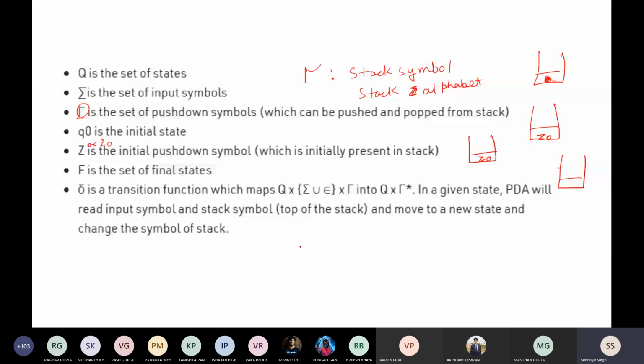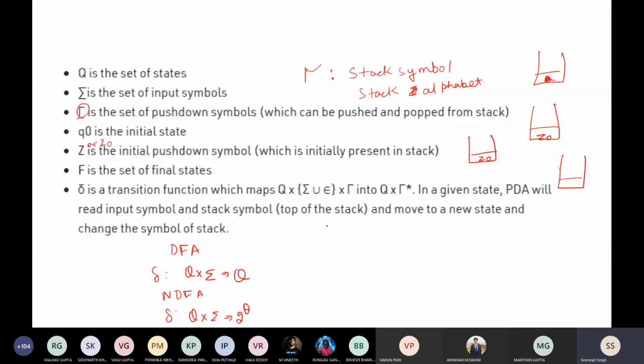In the previous one, DFA, we used the state Q and the input alphabet, and it goes towards the set of states. For NDFA, the transition symbol was Q cross sigma, and then 2 raised to power Q. This 2 raised to power Q shows that at a particular state, for a particular input, it can go towards a power set of different directions. So it can go to one or more states, any number of states, for getting the same symbol.